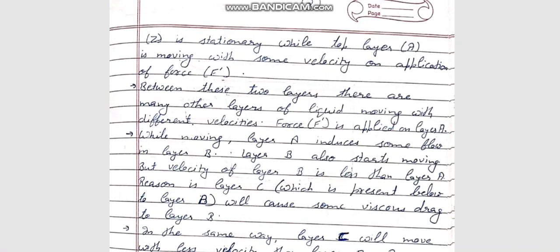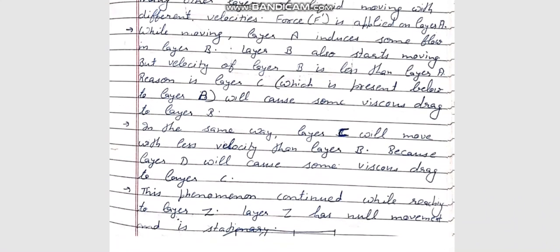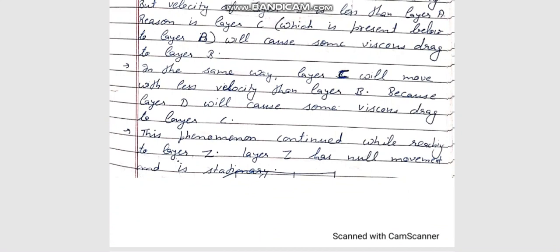What is the reason? The reason is layer C, which is present below the layer B. The layer C will cause some viscous drag to the layer B, and because of this viscous drag, the layer B will move with a low velocity in comparison to layer A. So if we talk about the velocity, then the velocity of the upper layer on which force has been applied will be greatest, and the velocity of the layer below layer A will be somewhat lesser than layer A, and the velocity of C will be lesser than B, and the velocity of the subsequent layers will go on decreasing, and at the end a condition will arrive when the lowermost layer will not move and it will be stationary.